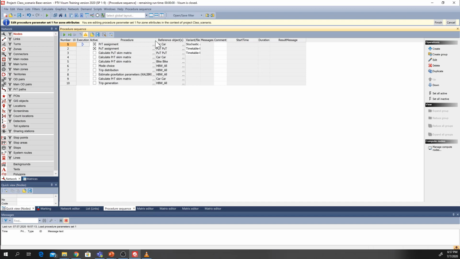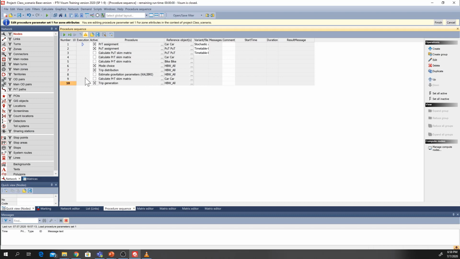And as we described before, we want to run from trip generation to trip assignment, all the four steps, but the change here is actually just the zone attributes. So we don't need to reevaluate the skim matrices that are based on the model. The road network, the public transport network, or the bike network in the model is not changed. Similarly, estimating the gravitational parameters is not something that we want, so we can skip that as well. So we can say okay,